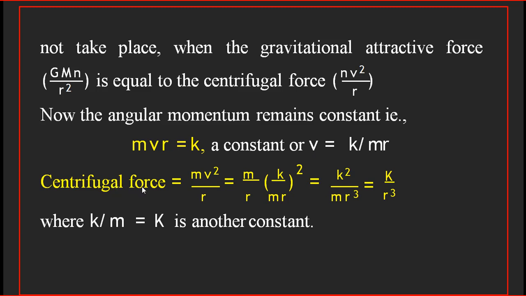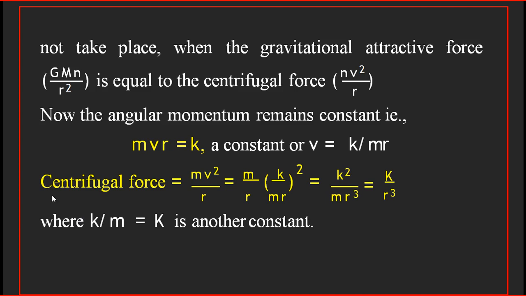So we can see that the centrifugal force is equal to mv square by r, which is equal to m by r into v, where v can be written as k by mr. So k by mr square, we get k square by mr cube. Here k is a constant, m is another constant. So k square by m can be taken as another constant, say capital K.